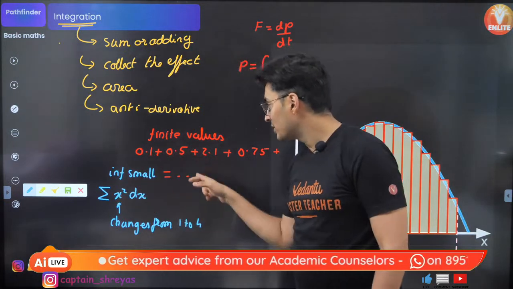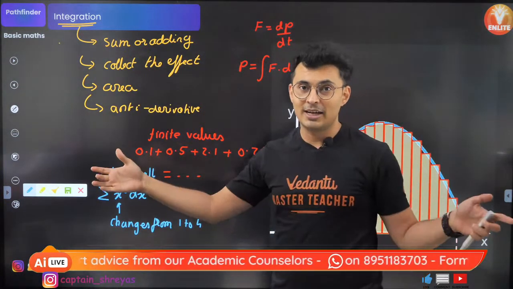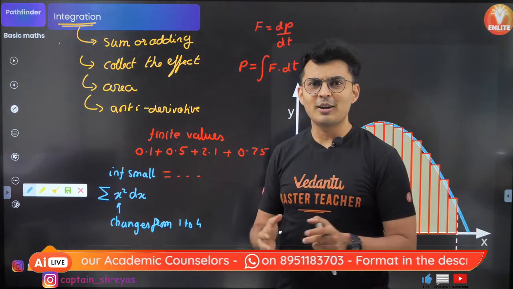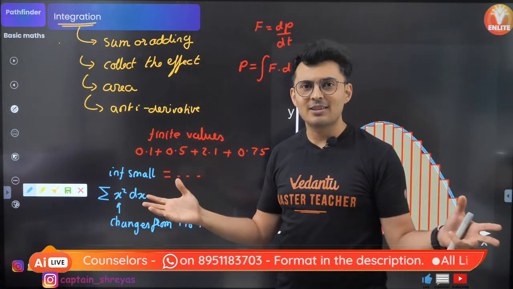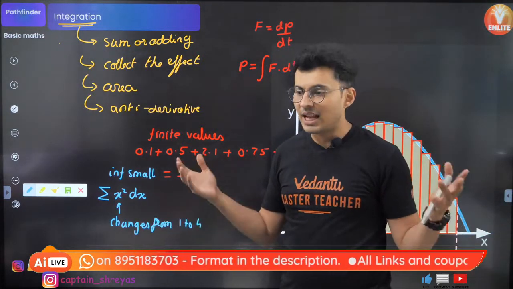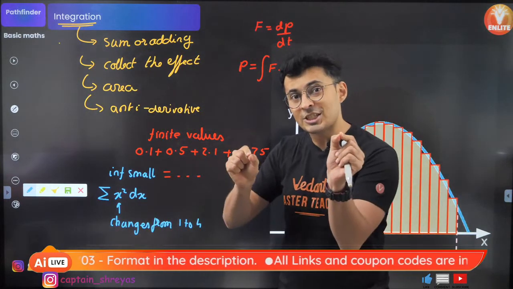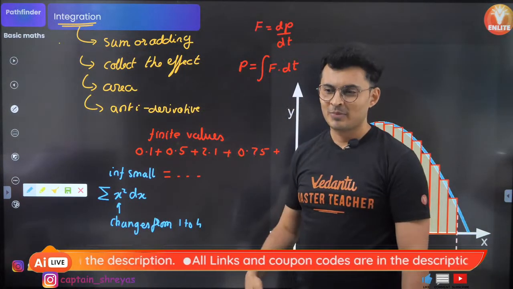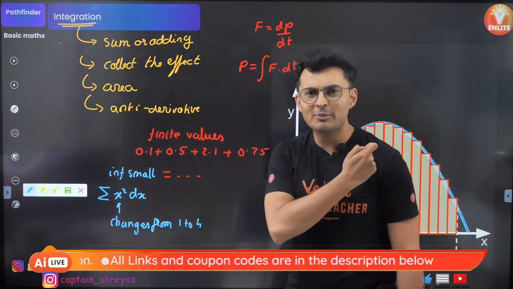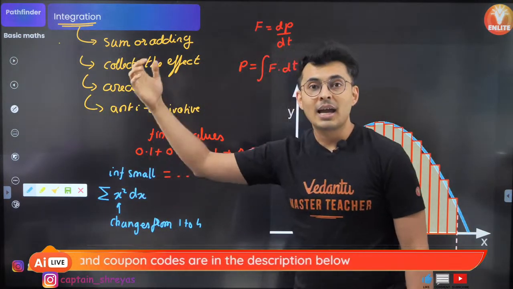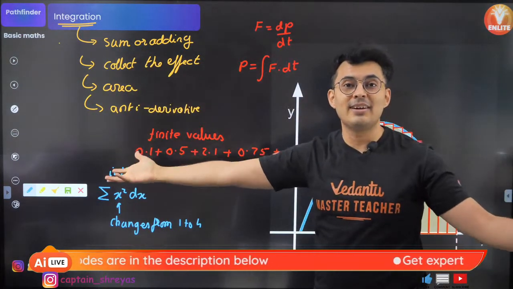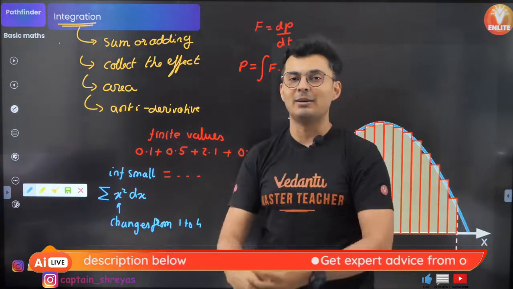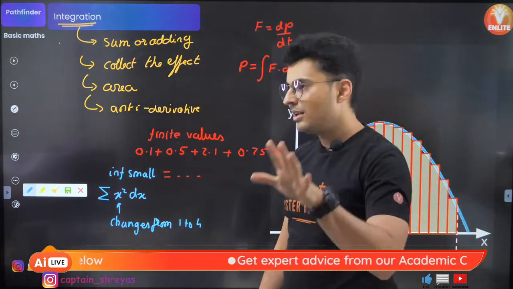So how many terms will be there in that summation? Infinite, right? So you'll be thinking, sir, there are infinite terms. So shouldn't the answer also be infinity? No, the answer is not infinity because each term is infinitely small. So very small things you are adding and the number of terms are infinite, but the answer comes out to be a number. The answer comes out to be a quantity.